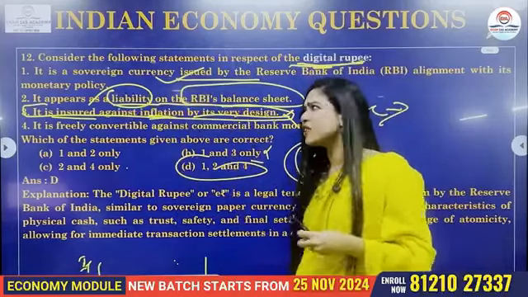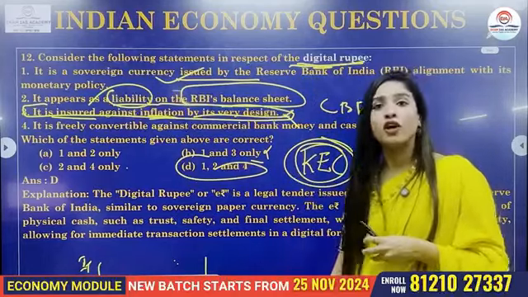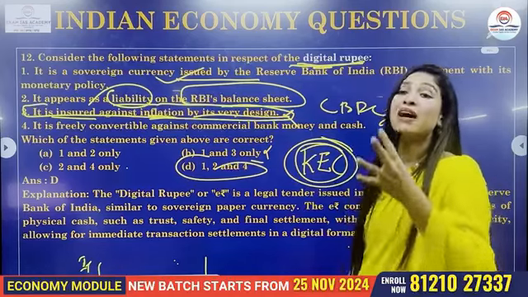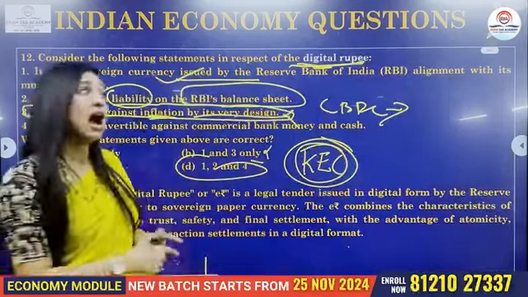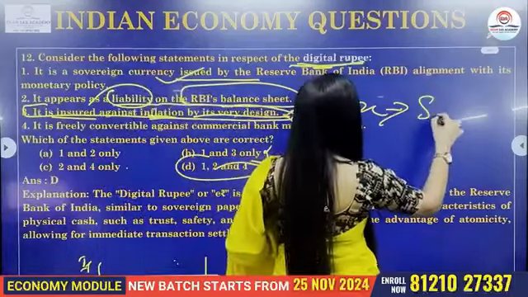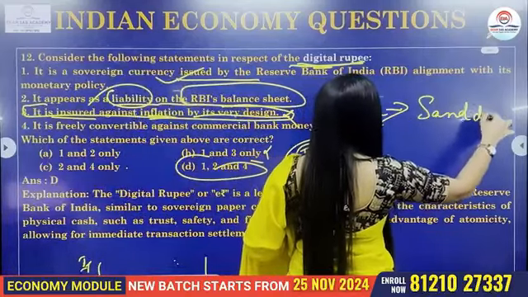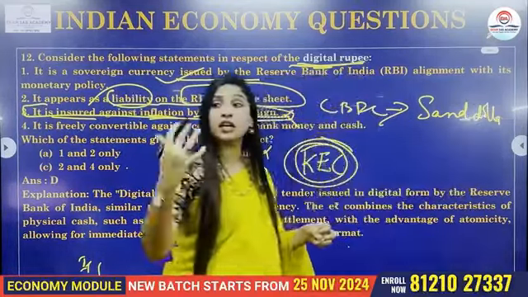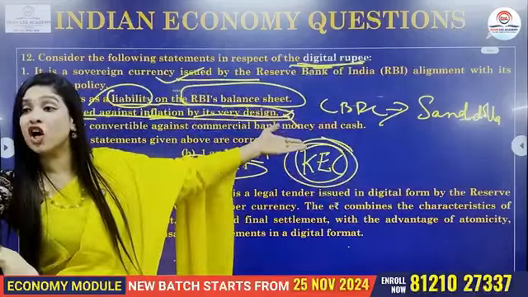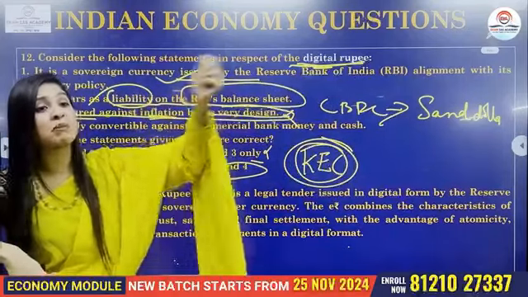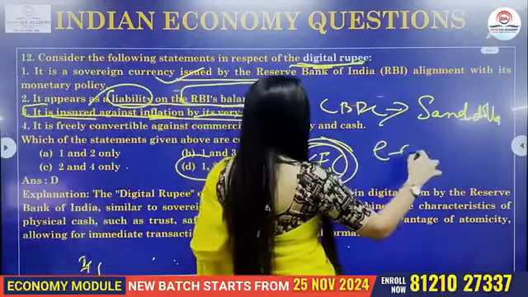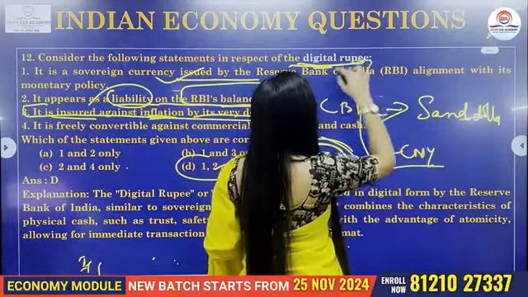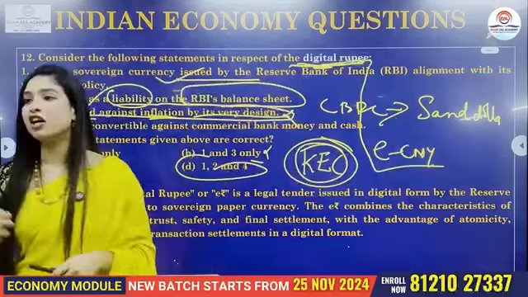There are so many countries that have been using CBDC already. For example, Bahamas was the very first country to use a CBDC, and the CBDC in their country is called the Sand Dollar. Even Nigeria uses a CBDC; it's called e-Naira. Our very own neighbor China uses a CBDC called e-CNY. And in India, we call it the digital rupee or e-rupee.